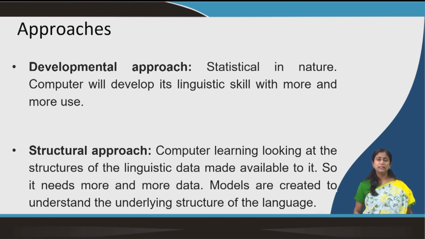It is statistical in nature, and it is taken as if the computer will develop its linguistic skill with more and more use. That also means more and more data. So, the application is created, and the more it is used, the better it gets, because it is taking its data from there, applying its statistical methods, and based on that it is improving.